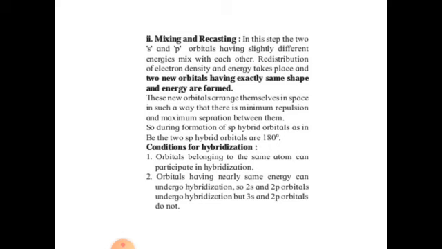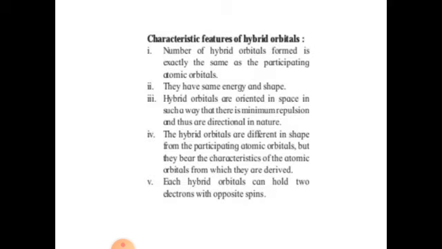The second condition is that orbitals having nearly the same energy can undergo hybridization. So 2s and 2p orbitals undergo hybridization, but 3s and 2p orbitals do not, because there is a great difference in energy between 3s and 2p orbitals. So hybridization should take place between orbitals having nearly the same energy.